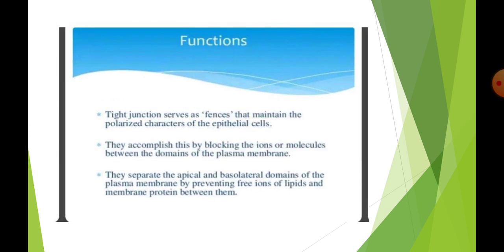Functions. Tight junctions serve as fences that maintain the polarized character of the epithelial cells. They accomplish this by blocking ions or molecules between the domains of the plasma membrane. That means the plasma membrane will be sealed, so nothing else will enter our body. They separate the apical and basolateral domains of the plasma membrane by preventing free movement of lipids and membrane proteins between them. Therefore, any other ions or solutes will not enter our body.